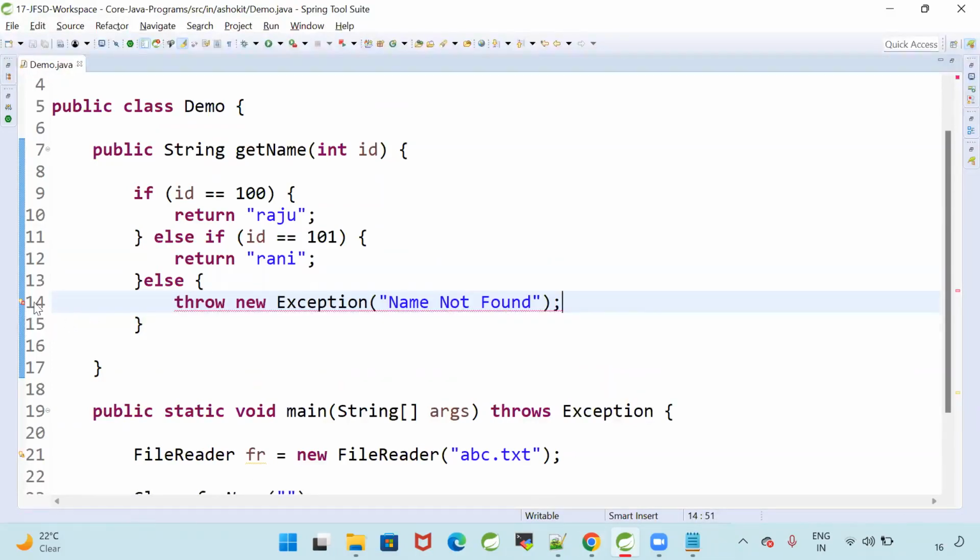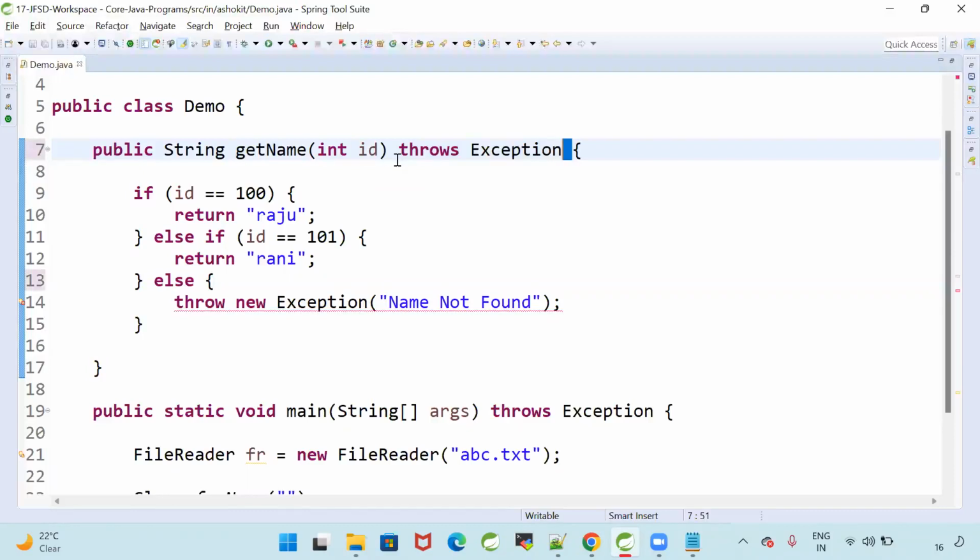Now, when I am trying to throw the exception, the compiler tells me, boss, an exception will come there. I know that because I am the one throwing it. So what is my compiler telling now? Boss, in that line, exception will come. But as a programmer, I am only throwing that exception. Hey compiler, I know that, just ignore it. How can I tell the compiler to ignore that? Here I am going to specify throws Exception.